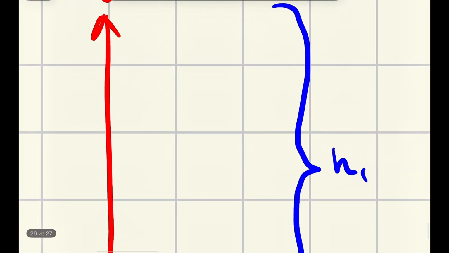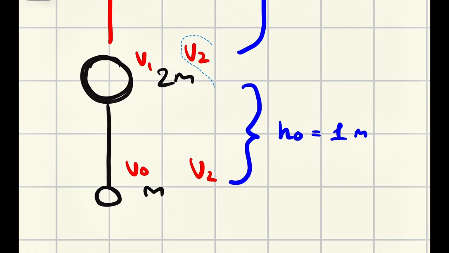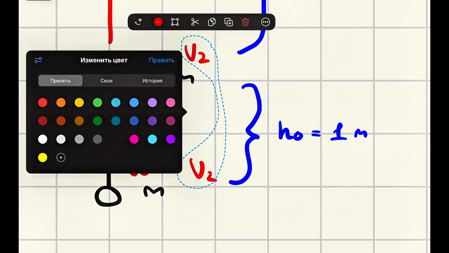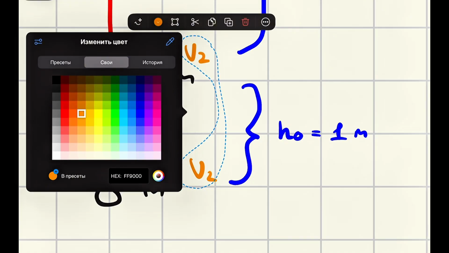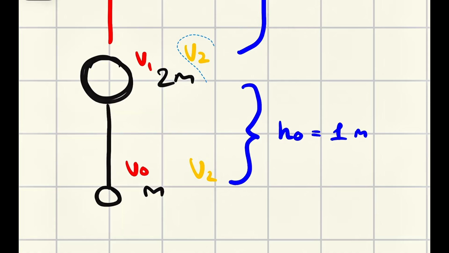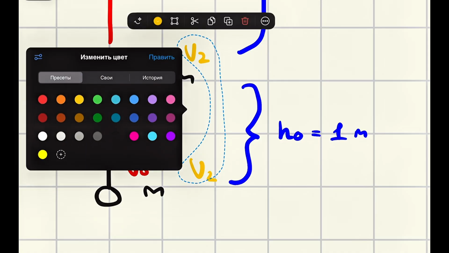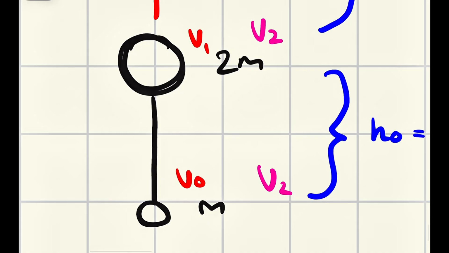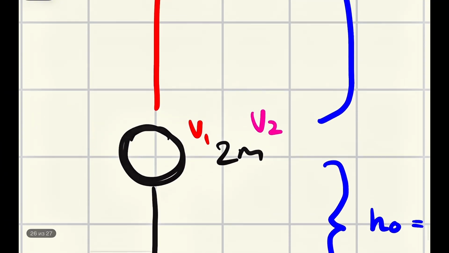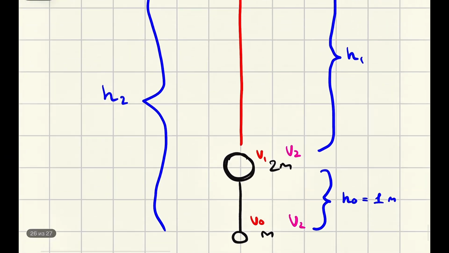Okay, and let me note it with orange maybe, so you understand that this orange means they have together. Yeah, maybe something like this. No, let me choose some different color, maybe, yeah. Okay, so v0 and v1, as you can see them, they are red, which means that they are just for this 2m ball. And what about this pink one is when they start to act as one system, when 2 balls start to act together, right?